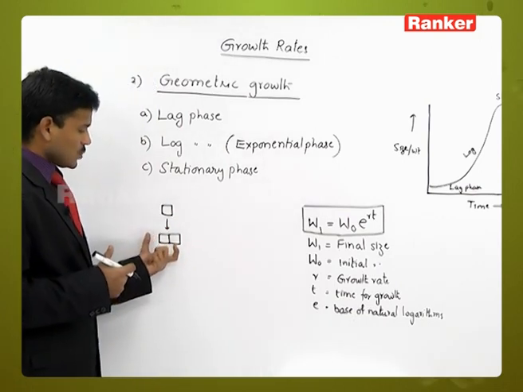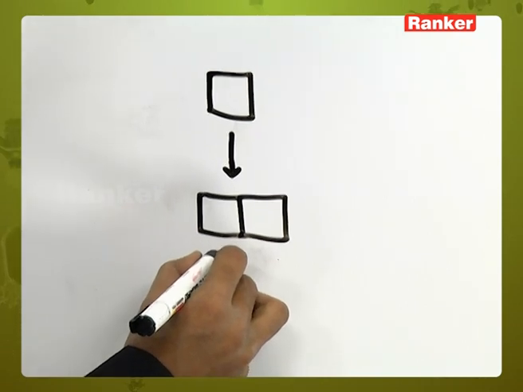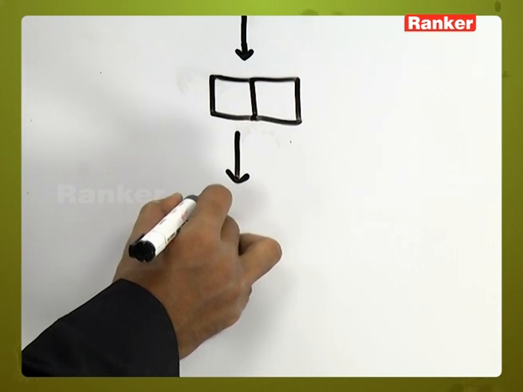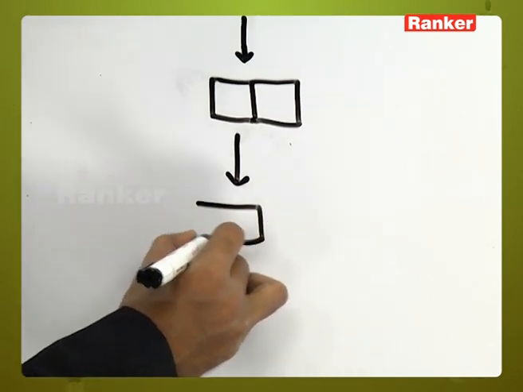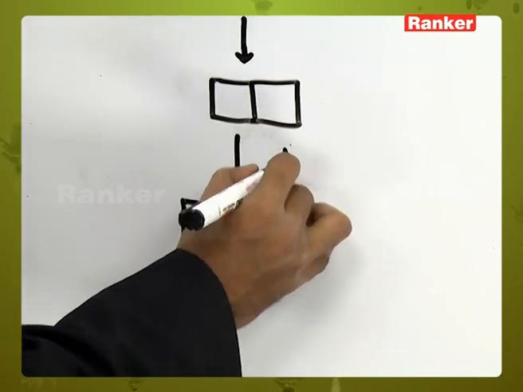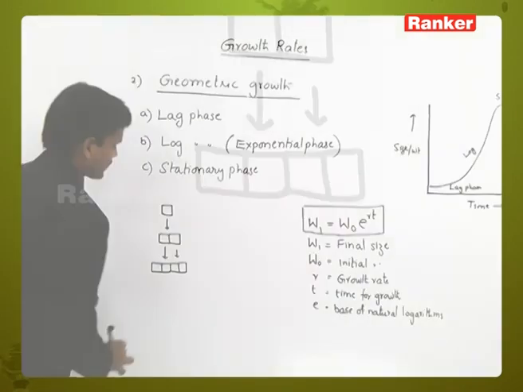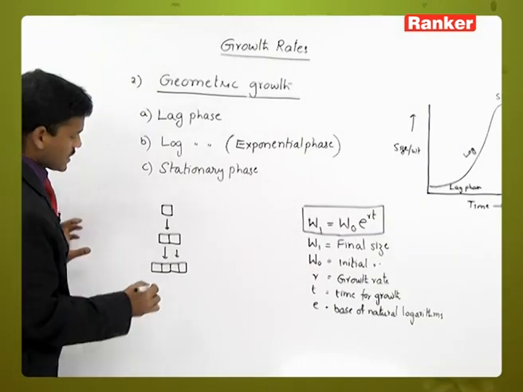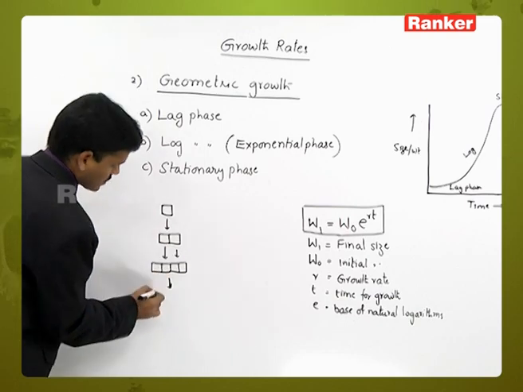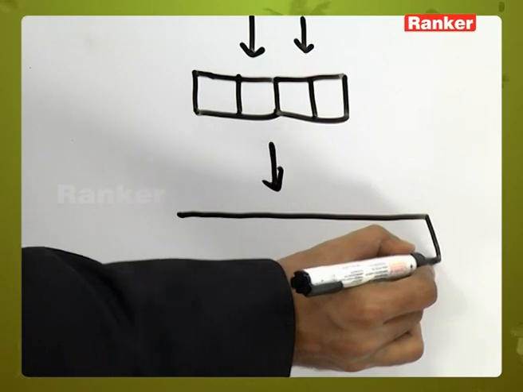So both are capable of dividing, and these two cells divide into 4 cells. One divides into 2 cells and the other also divides into 2 cells. So 4 cells. Next, all cells are capable of dividing, so 8 cells are produced.